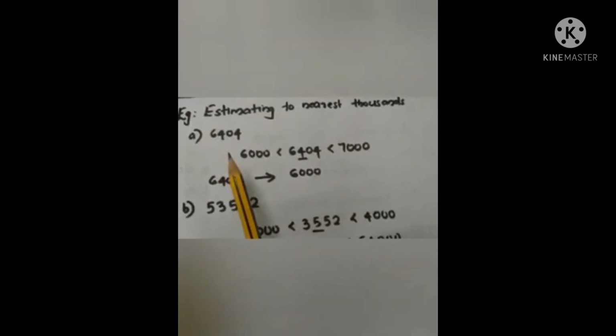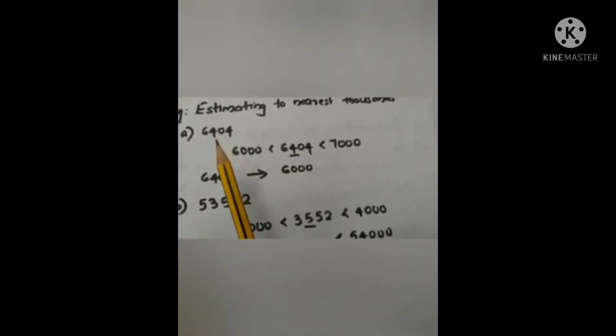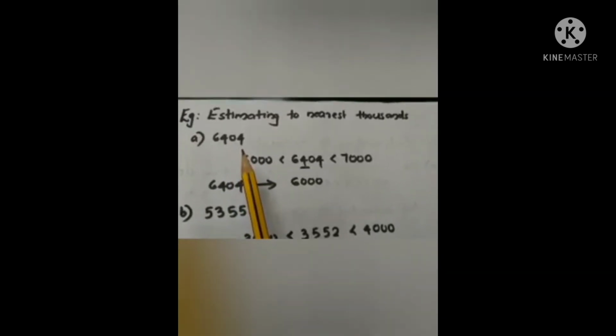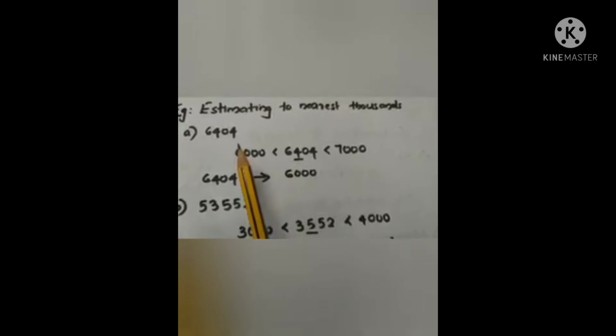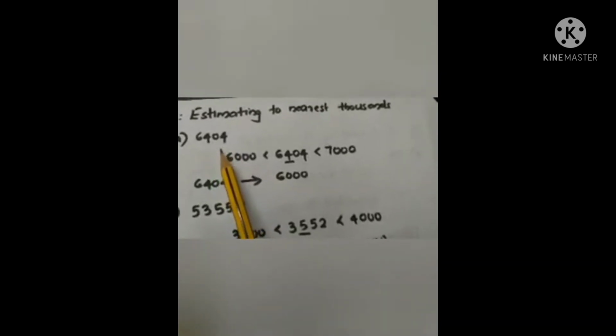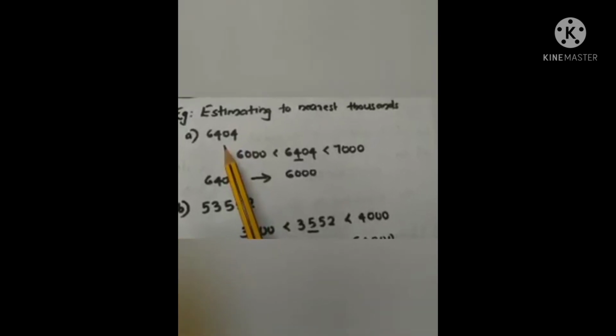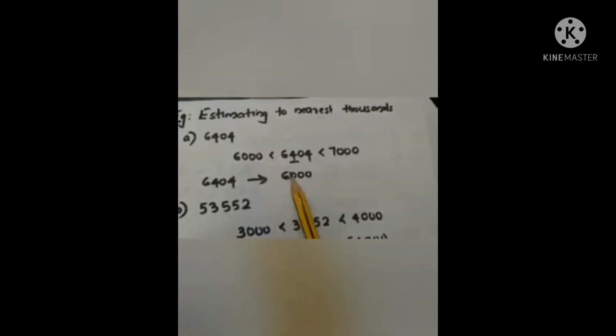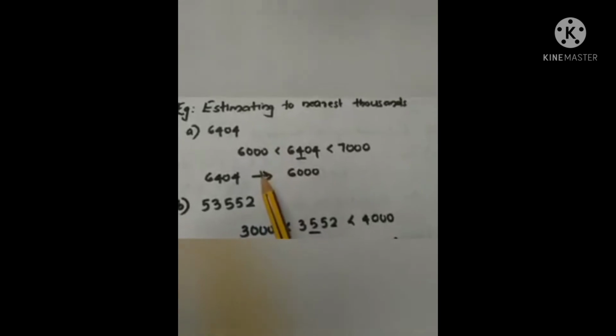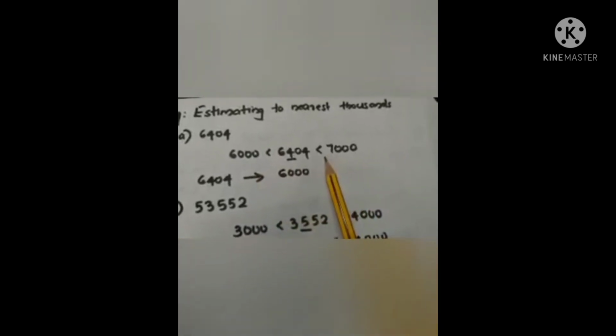Now next we are estimating to the nearest thousands. First example, 6404. This 6404 we need to round to the nearest thousands. So this is a 4-digit number. So find out between which two thousands 6404 lies. That is, it lies between 6000 and 7000.